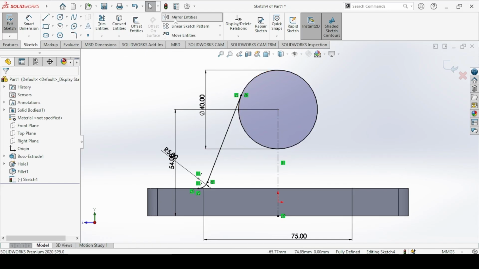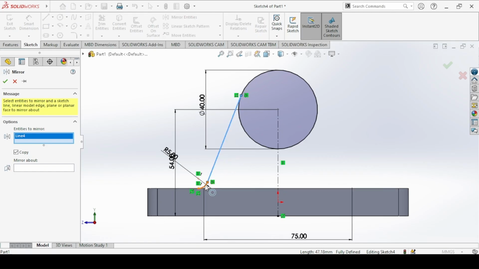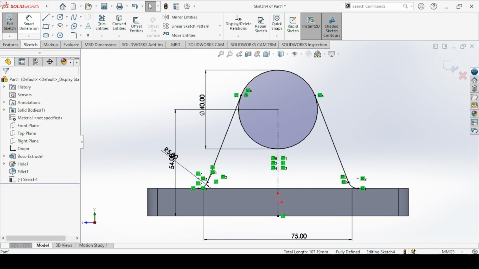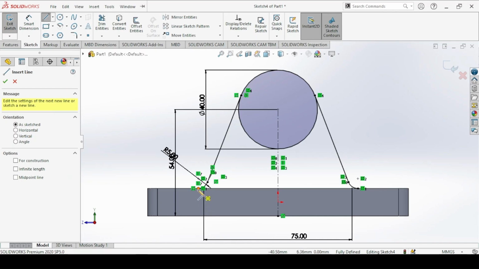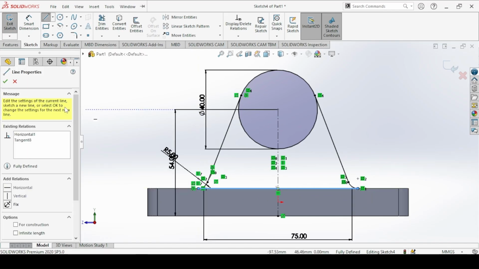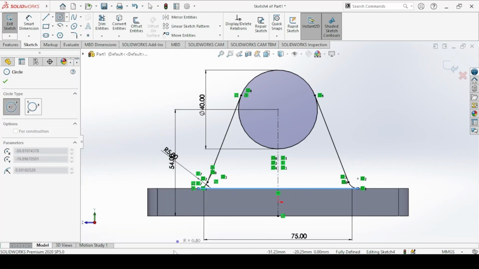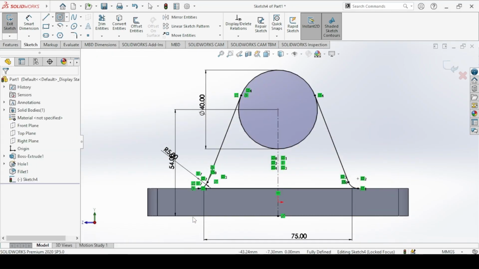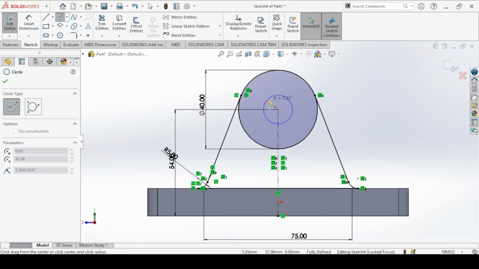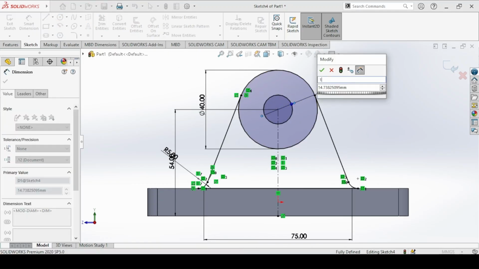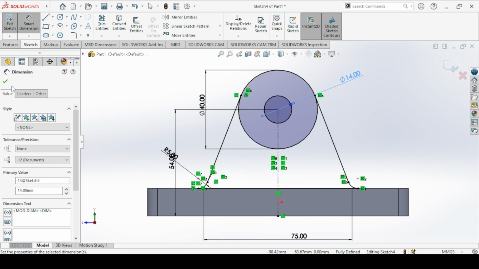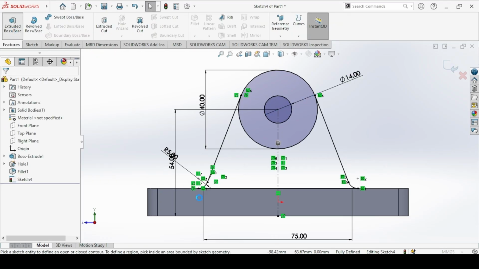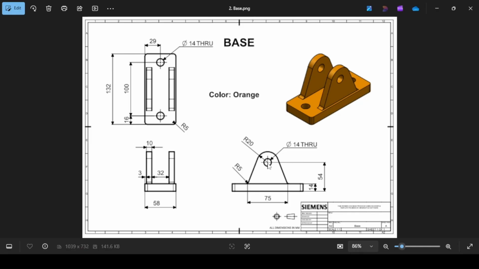So mirror entities, click on the 2 entities, and then mirror about this center line. Make sure you check the copy mark. Okay. Then we use a horizontal line to join the 2 points on the arc to close out the shape. We also have a hole of diameter 14 here. Now we come to extruded boss base, and then we extrude this area as we can see.